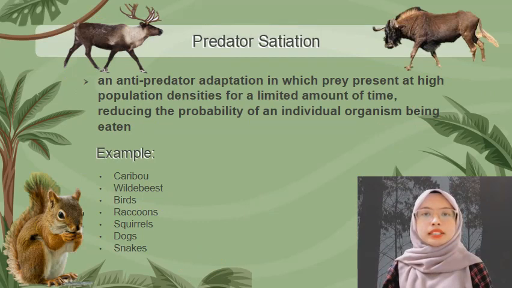Lastly is predator satiation. Predator satiation is an anti-predator adaptation in which prey are present at high population densities for a limited amount of time, reducing the probability of an individual organism being eaten. Examples are caribou, wildebeest, birds, raccoons, squirrels, dogs, and snakes.